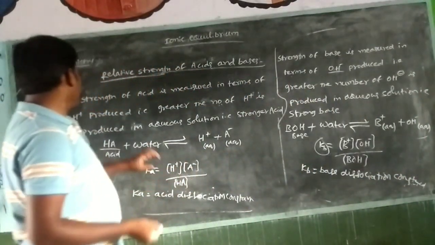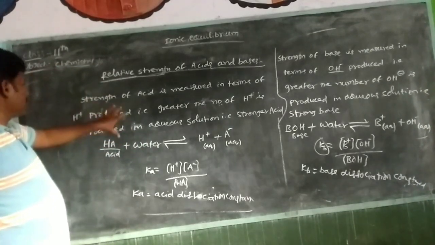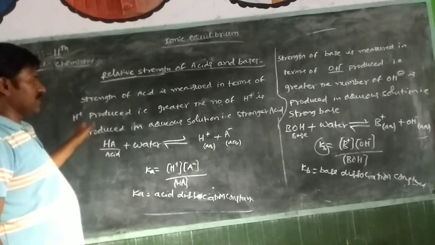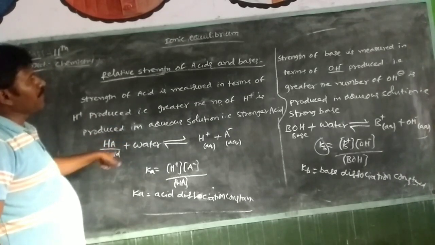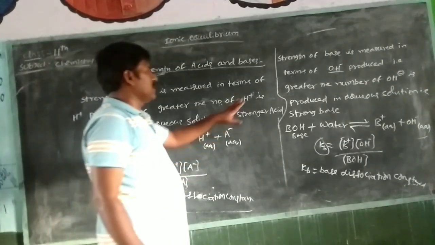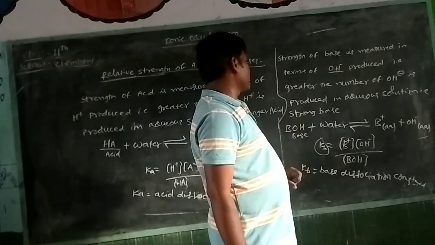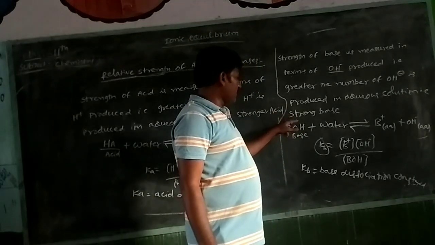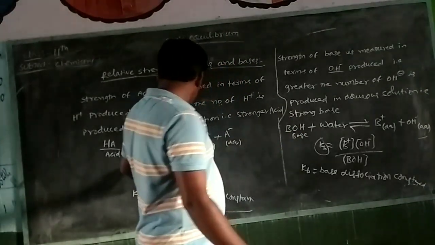Ka and Kb: the strength of acid is measured in terms of H plus produced. The greater the number of H plus produced in aqueous solution, the stronger the acid. The strength of base is measured in terms of OH minus produced. The greater the number of OH minus produced in aqueous solution, the stronger the base.